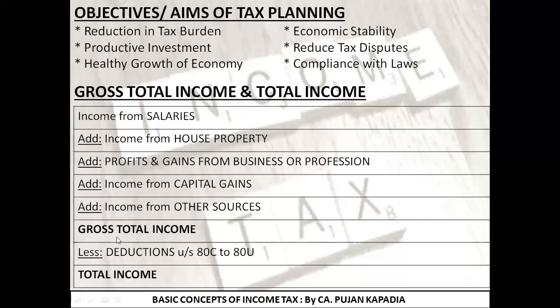Now, moving ahead, let's say I have claimed deductions under sections 80C to 80U. I'm not going into detail as of now because it is not a part of your syllabus, but just to give you a rough idea of what the Income Tax Act 1961 is saying: if you are incurring any kind of expenditure, or investing anywhere, as stated from section 80C to section 80U, there are many sections which come in this particular range.